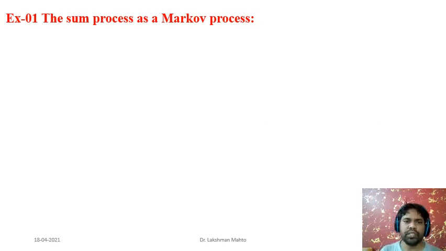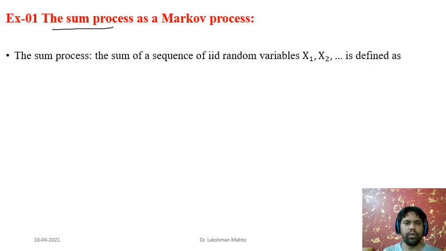So the sum process. Whenever you are taking any kind of random process, you can define a sum process, that means the sum of the first n random variables, and then that would always be a Markov process. How? We'll see that. The simplest random process we take is IID.